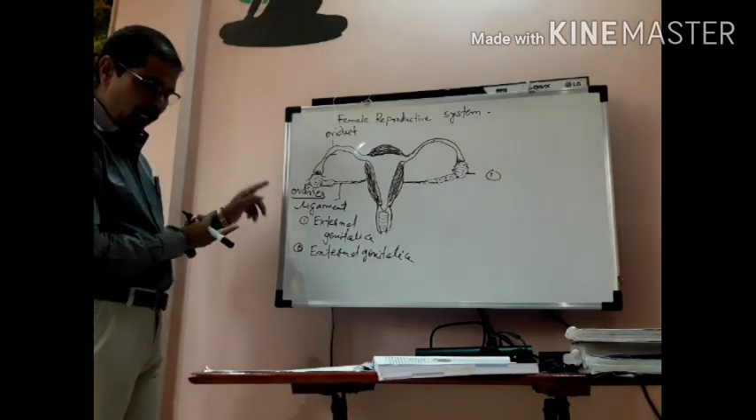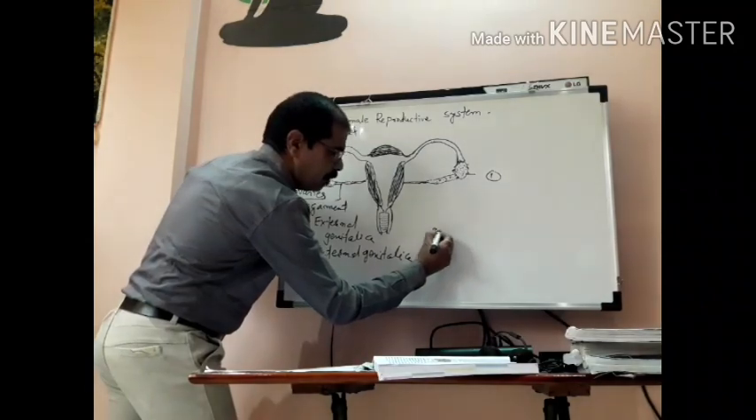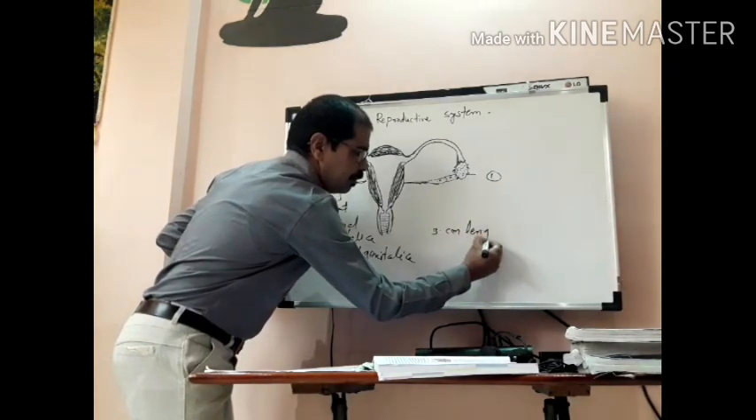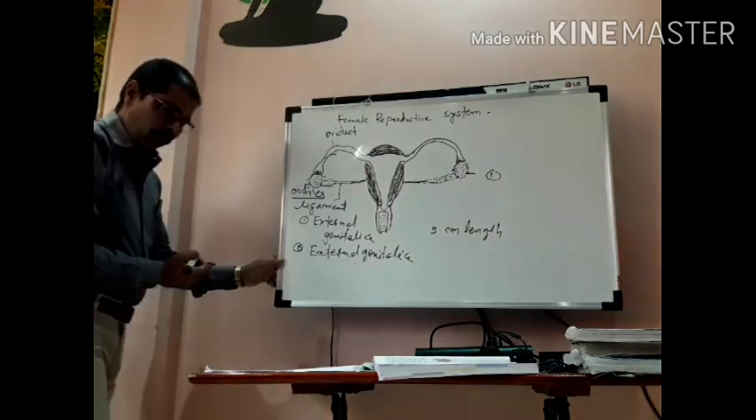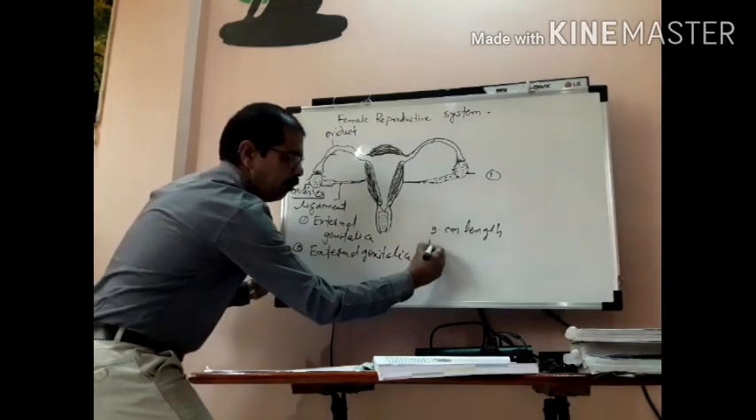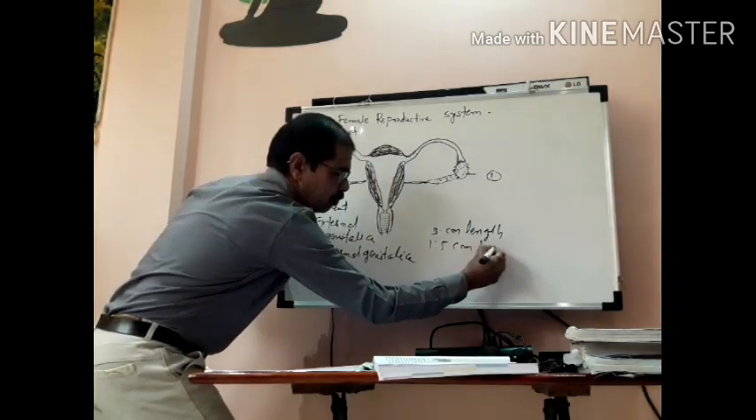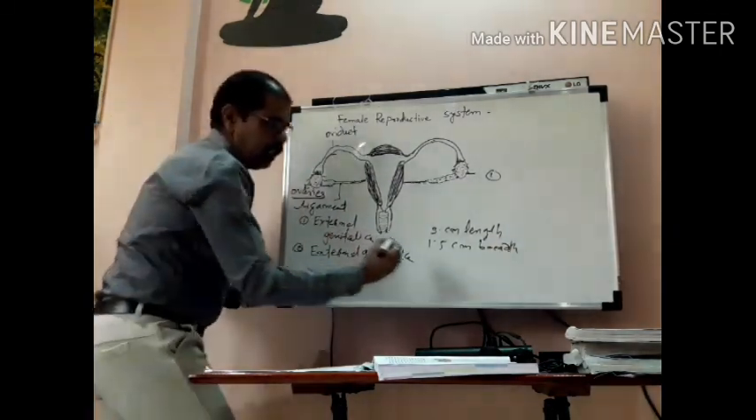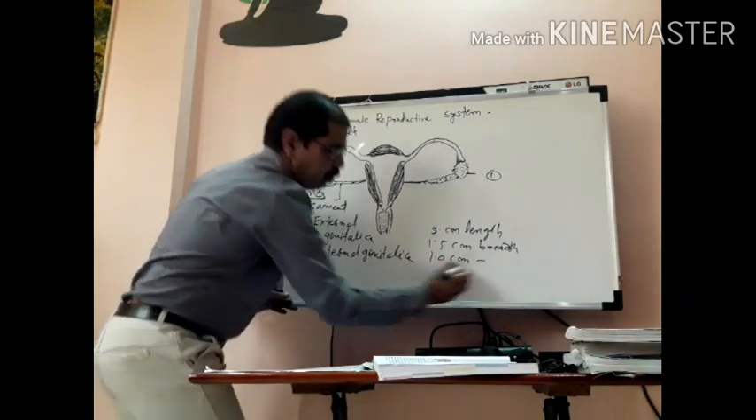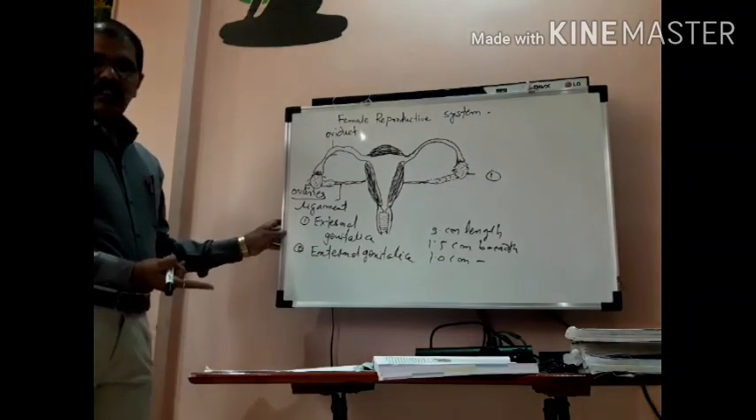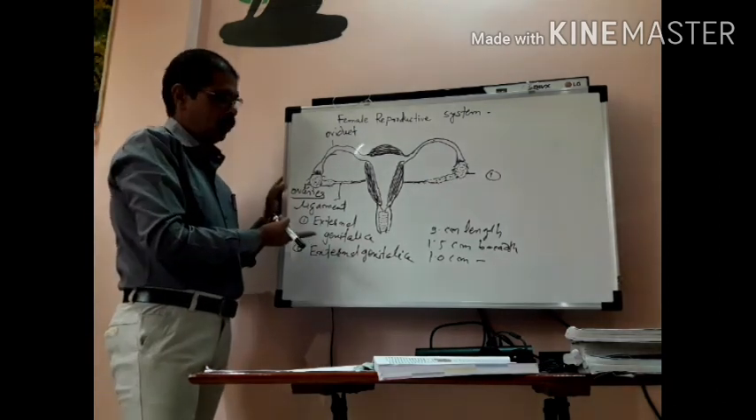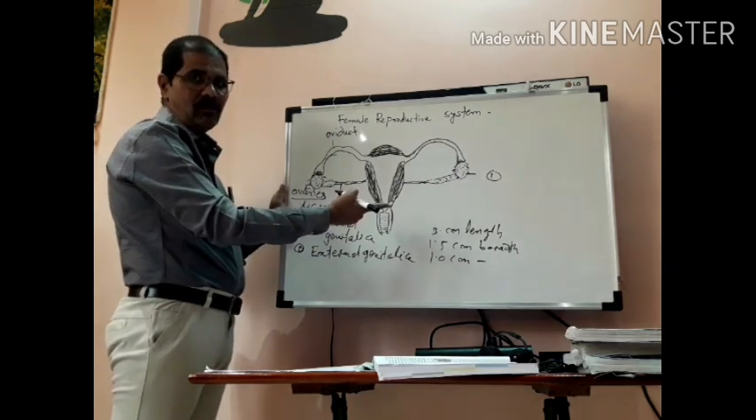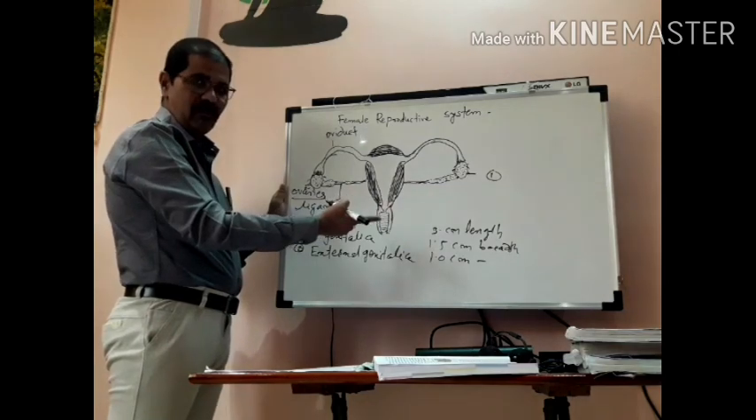The ovary measures about 3 centimeters in length, then 1.5 centimeters in breadth, then 1.0 centimeter in thickness. This is its measurement. According to our board book, this measurement is given, but in some different books, different measurements are given.